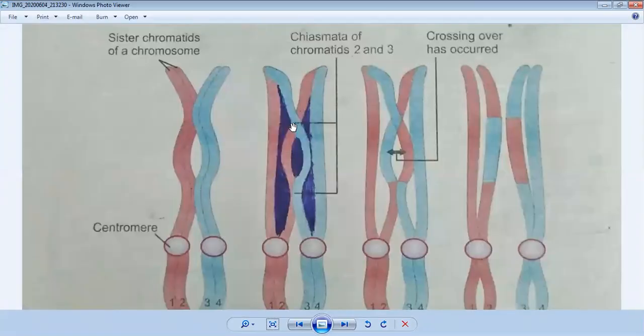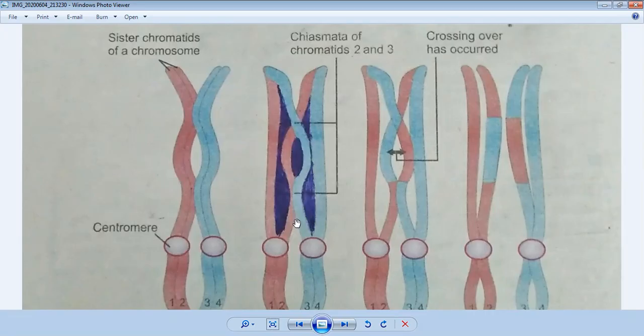Crossing over, if you see your book: the non-sister chromatids of homologous chromosomes exchange their segments, and the phenomenon is known as crossing over. This definition is also very important. You can see this is chromosome number 2 and this is chromosome number 3, and they are exchanging their segments. So this process is called crossing over.